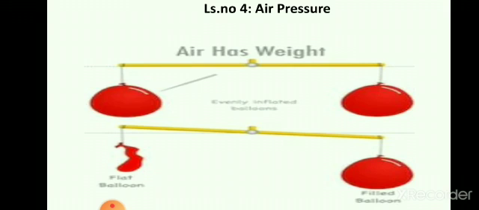So where there is air, it is tipped to that side. And the other side, where the balloon is not inflated, where there is no air, does not have any weight. So from this experiment, we can say that air also has weight. Students, anything that has weight exerts pressure on the thing that lies below it, whether that thing is steady or in motion. Now students, along with me, do what I say.